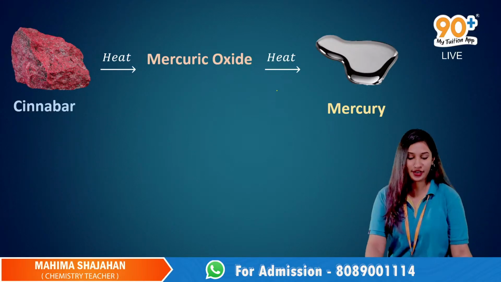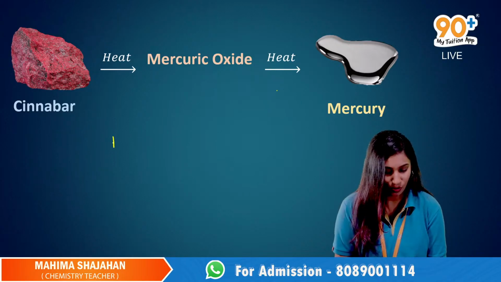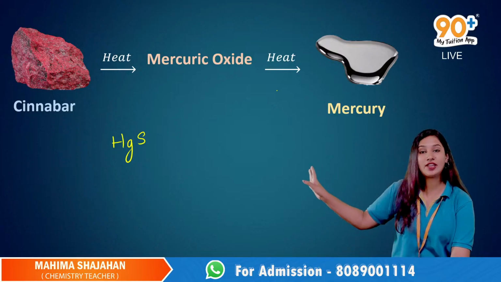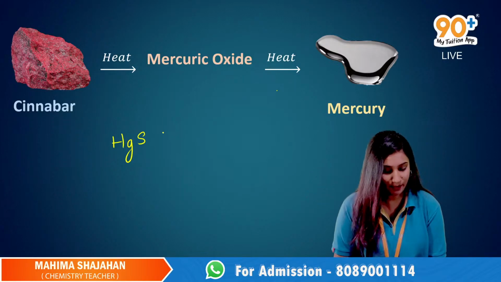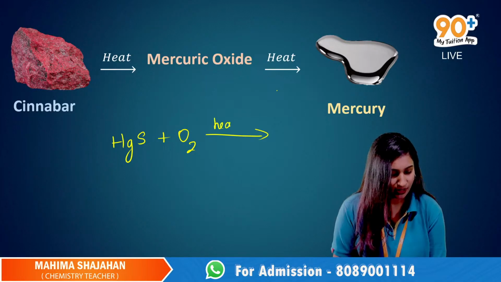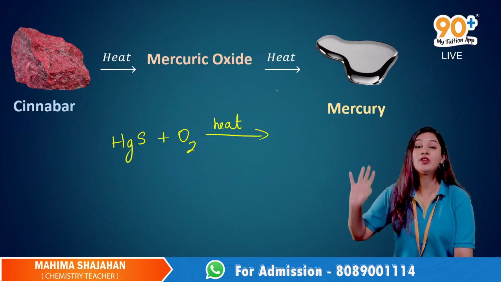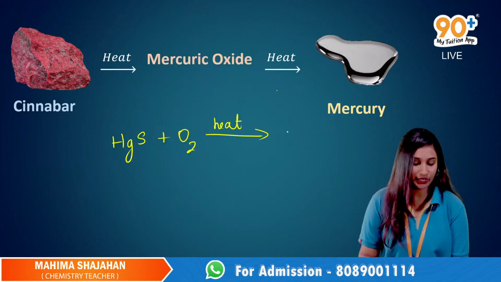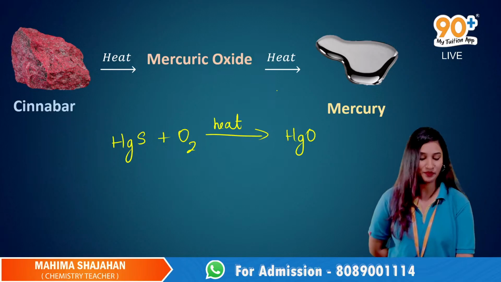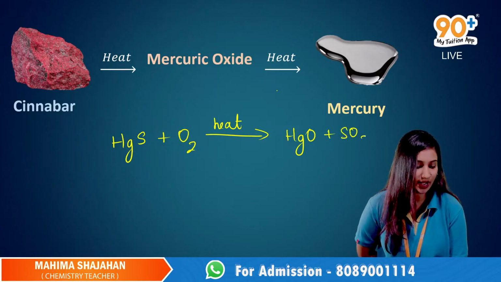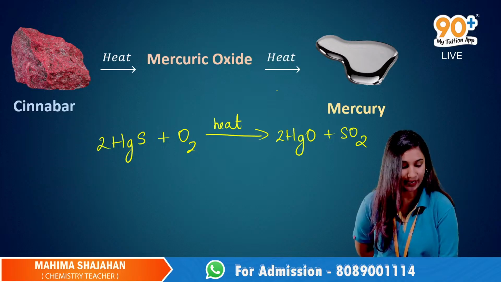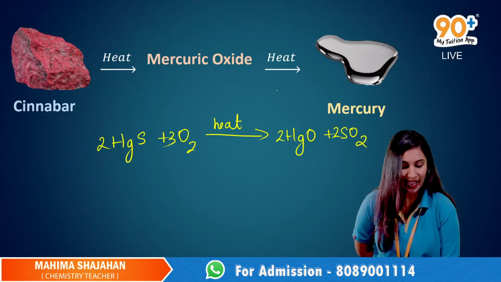So let's see the reaction. Here is the reaction. We are heating the sulfide ore, that is cinnabar, in the presence of oxygen. We heat it in an excess amount of oxygen. But what will happen? It will first convert into its oxide, and the sulfur goes out as sulfur dioxide. The sulfur dioxide will escape.